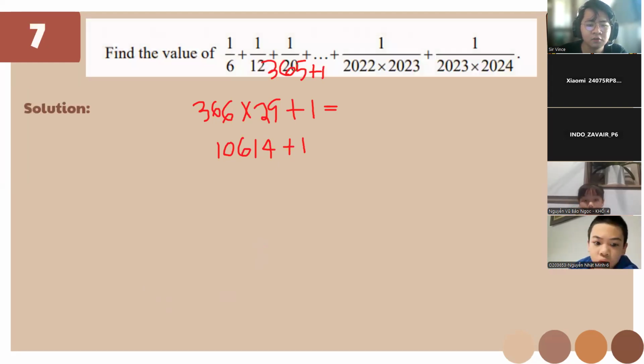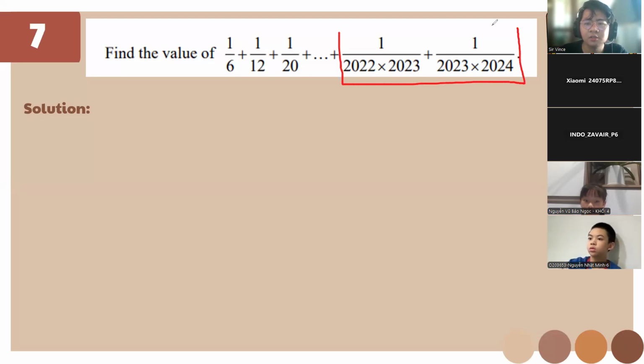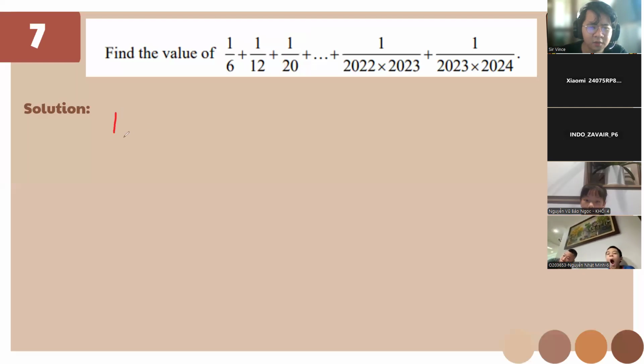So we'll go for number 7, okay? For this one, we have 1/6 plus 1/12 plus 1/20, and it's going to be up to plus 1 over 2022. Actually, this one already gave out the pattern. If we break down the 1/6 and the 1/12 and the 1/20, we can get 1 over 2 times 3 plus 1 over 3 times 4, right?